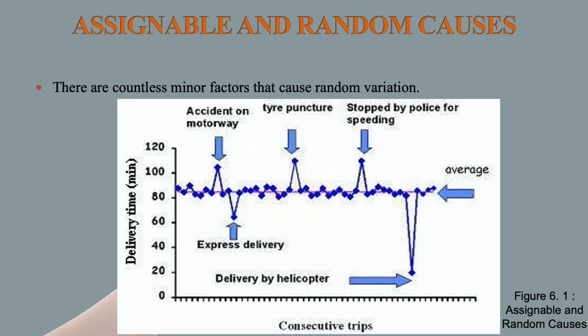But there are causes like an accident on the subway, or a tire puncture, or a speeding car for which the traffic police may stop the motorist who is going to deliver the products. Obviously, there will be delay in such situations, and those are known as assignable variables.